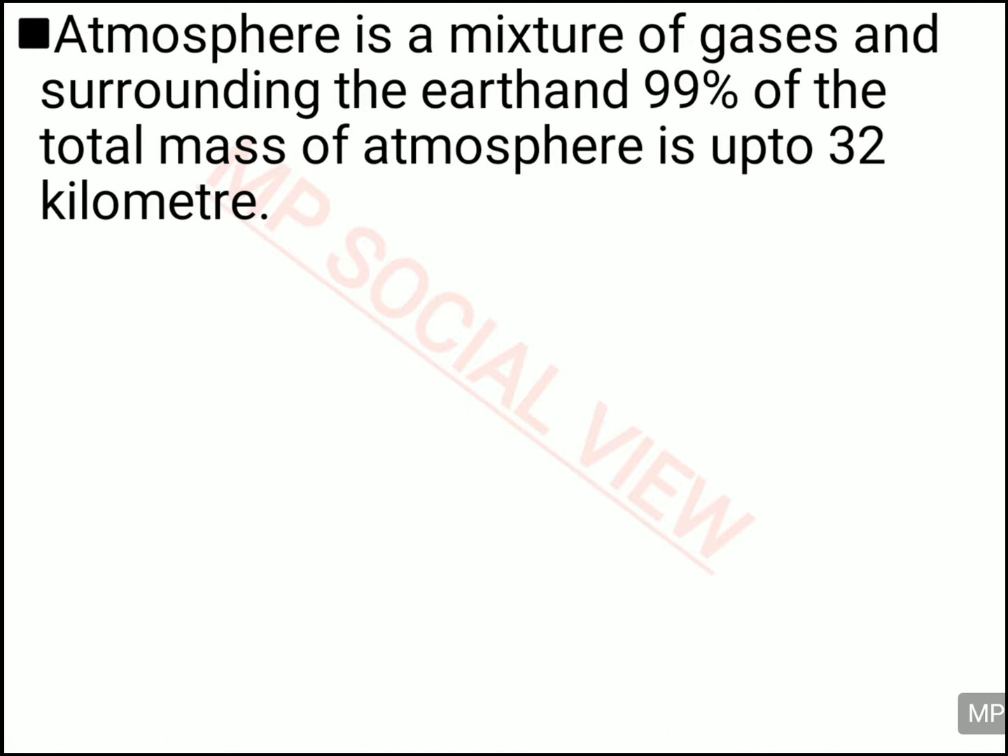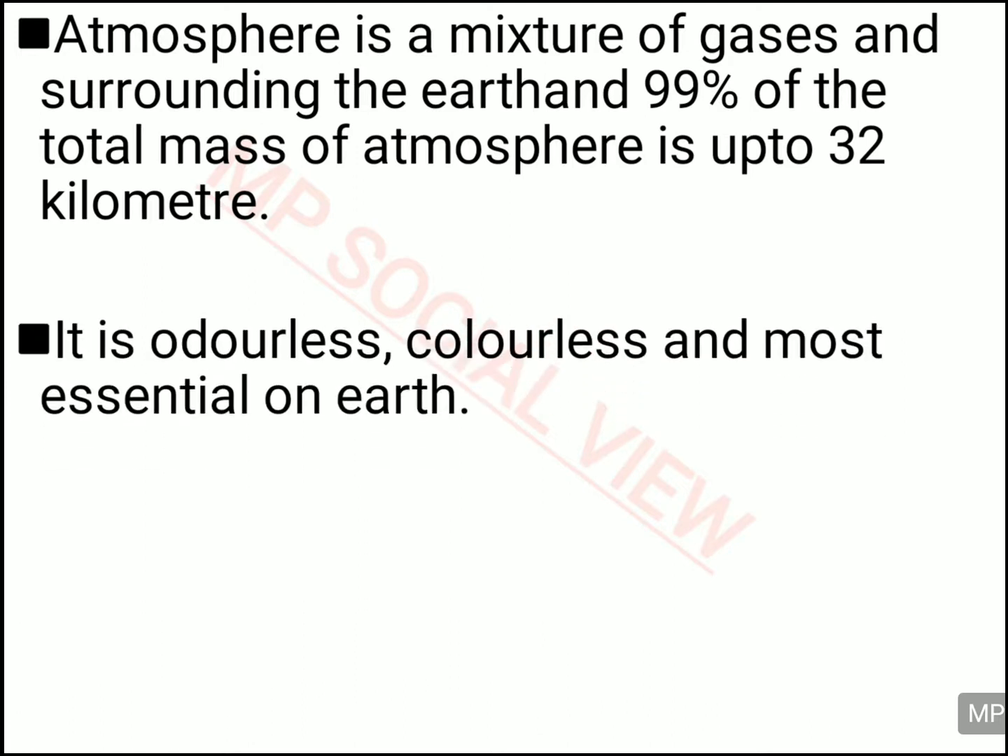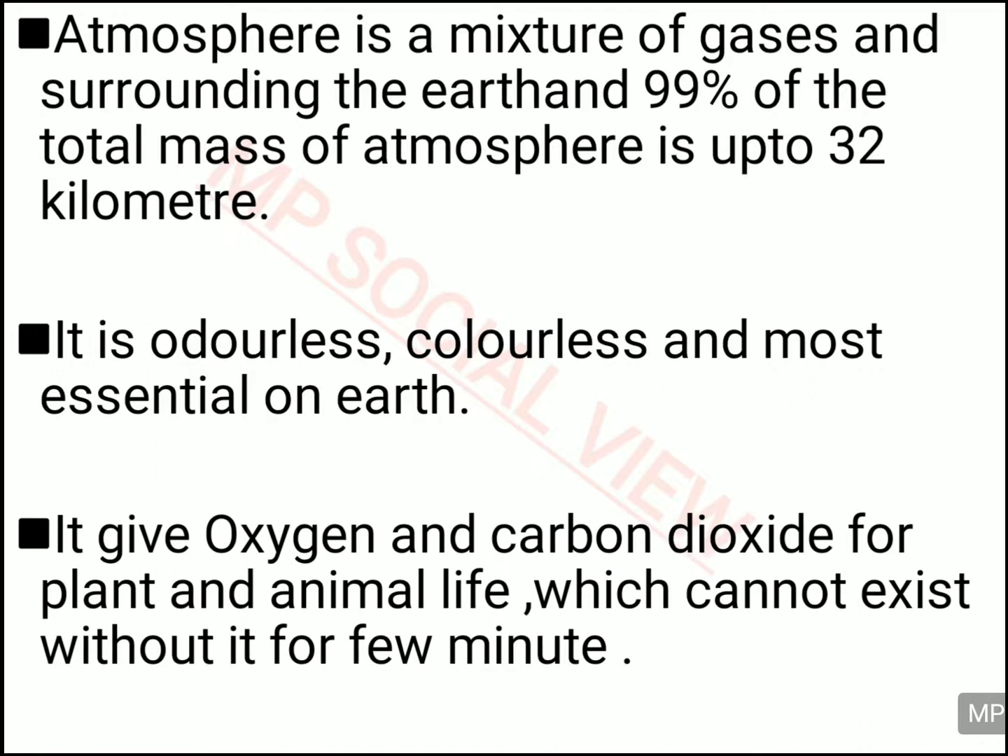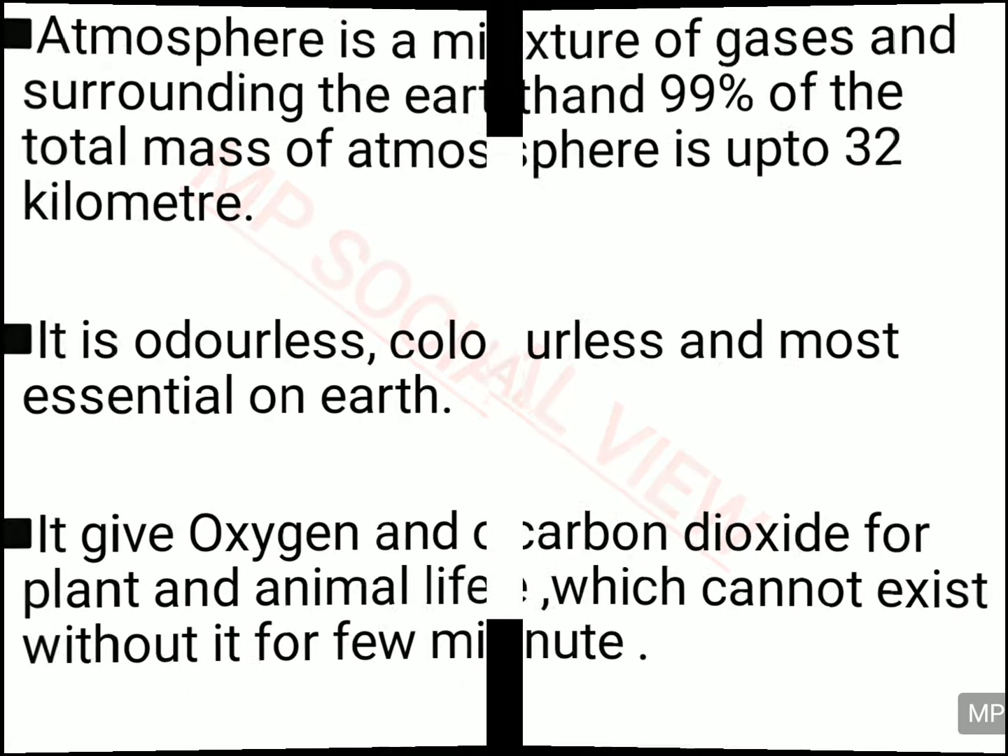As you know, the atmosphere consists of different gases surrounding our Earth's surface, and 99% of the total mass of the atmosphere is only up to 32 km. The atmosphere is odorless, it has no smell, it is colorless, it has no color, and it is a very important component of the Earth. It gives you oxygen and carbon dioxide, which are very essential for life. Neither plants nor animals can survive without these two important gases.